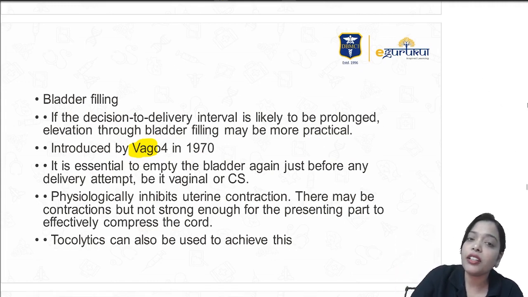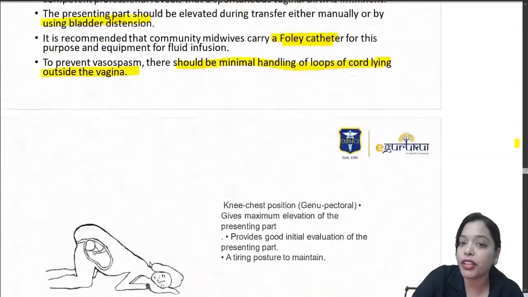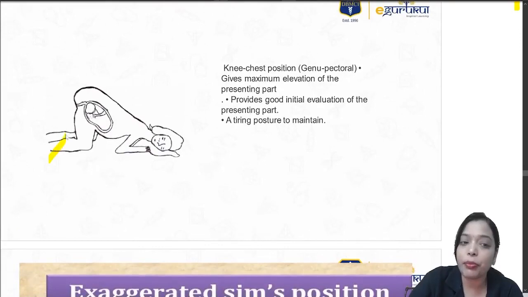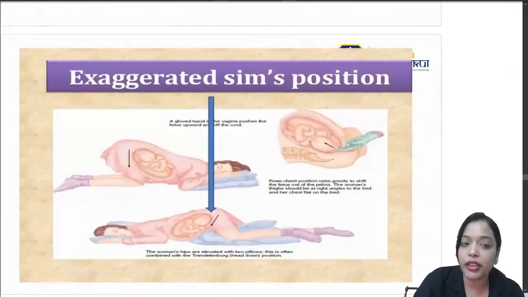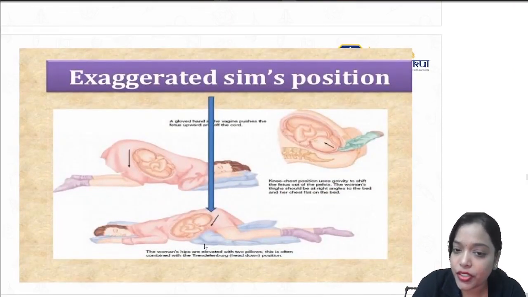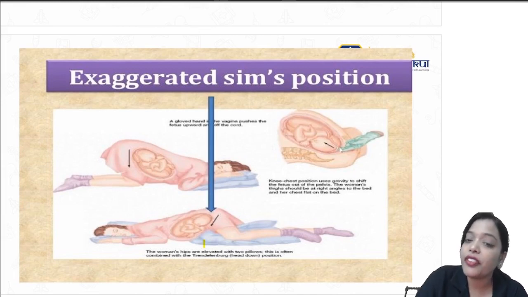So what are all the things which we are doing in the community setting? See, this question which we got was about community setting. So in the community setting, position: you can do knee chest position, or knee chest initially, then you can change it to exaggerated Sims position. Or instead of handling the cord, you can lift the presenting part to relieve the compression on the cord.